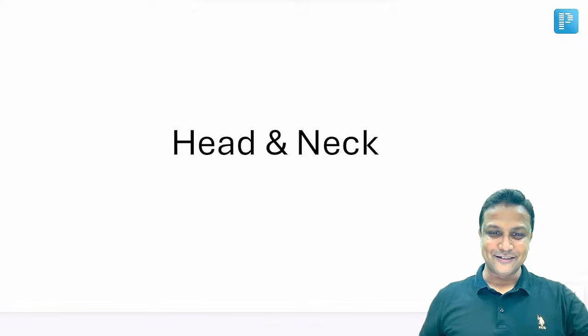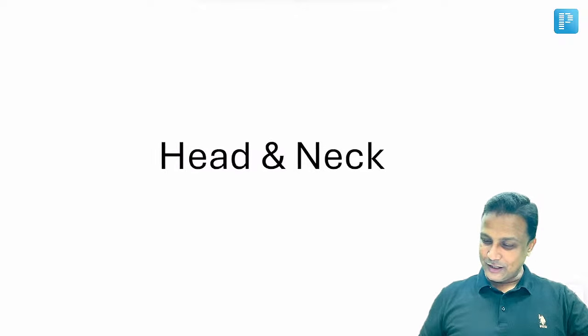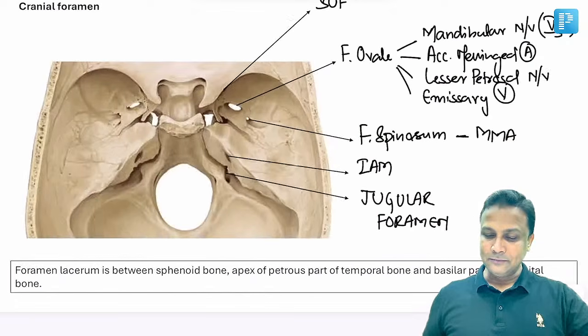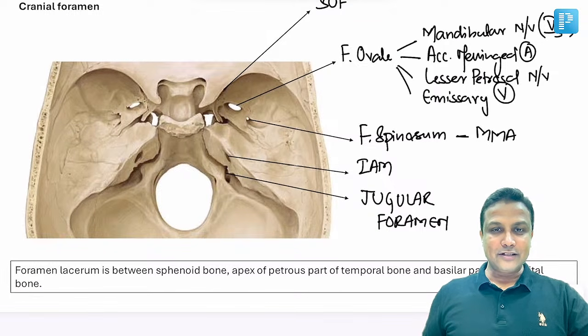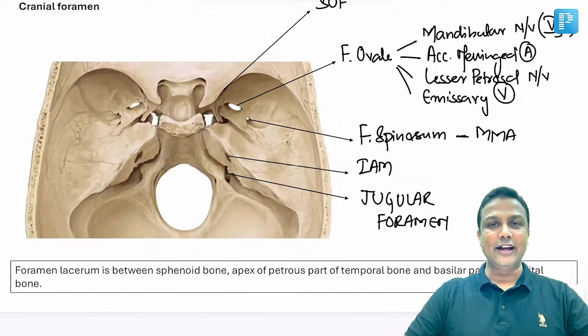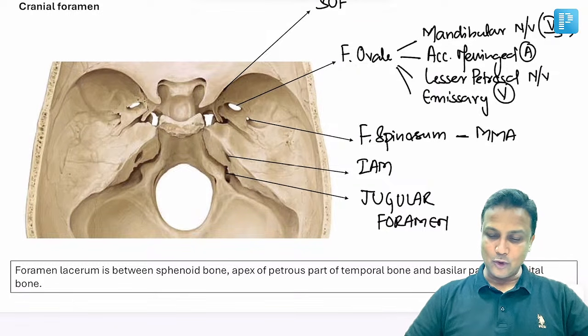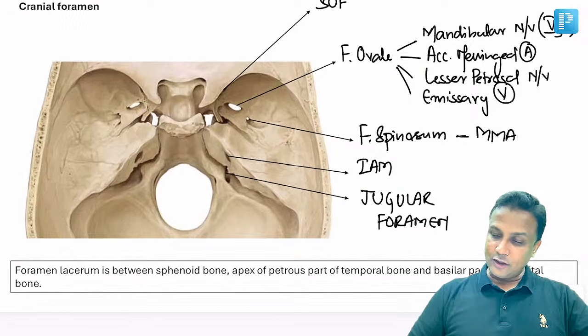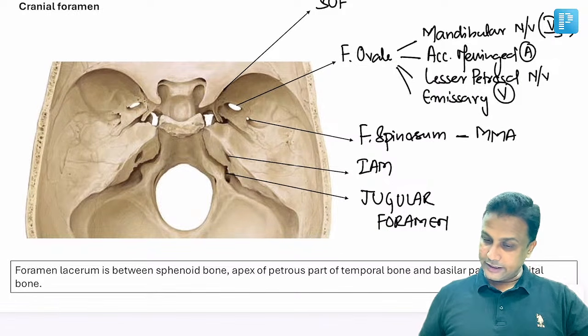Let's move ahead, sir. So entire neuroanatomy is done here. Let's go ahead with the head and neck topic right now, sir. In head and neck, the first thing which is very much important will be the cranial foramen. No doubt about this one, right? In head and neck, the most important one here will be the cranial foramen, sir.